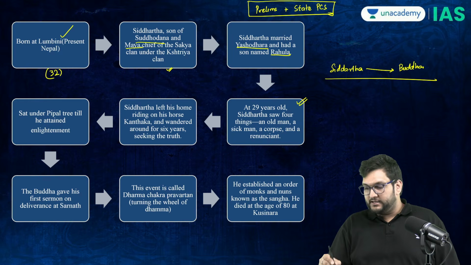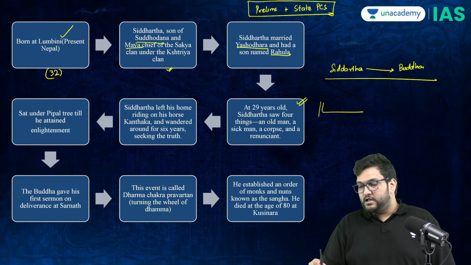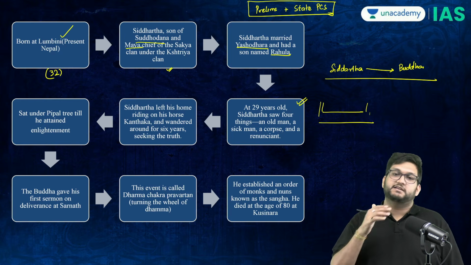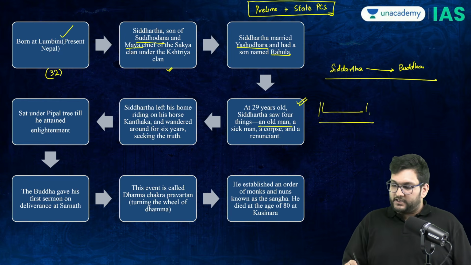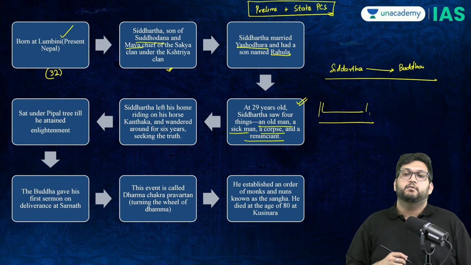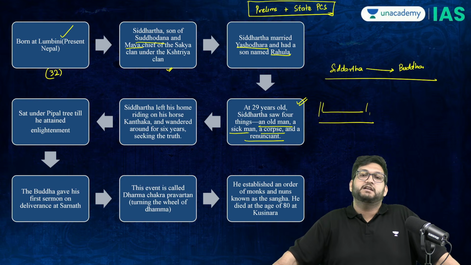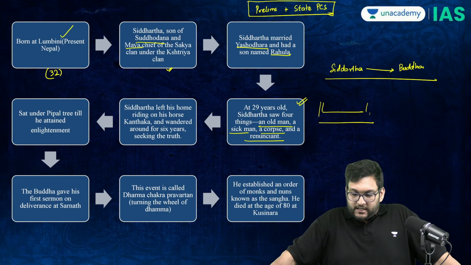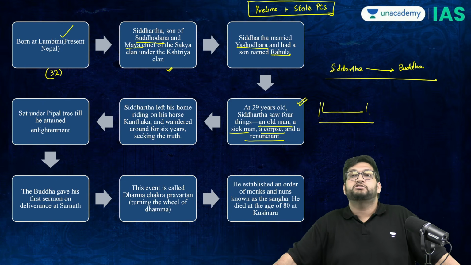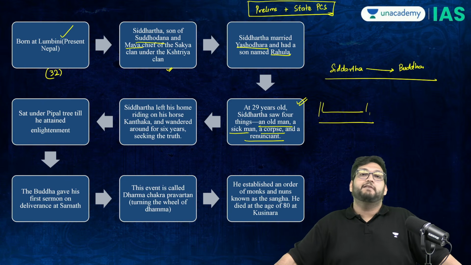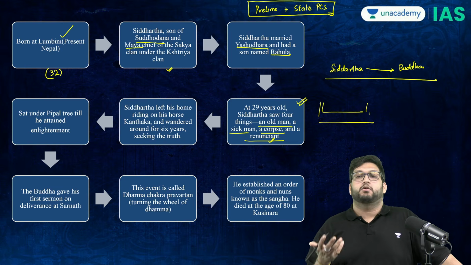And at the age of 29, standing on his balcony, he will see four things which will change his life forever: an old man, a sick man, a corpse, and what is called a renunciant. Old man means aging cannot be stopped by money. Sick man means that disease does not look at money. A dead man means that money can't stop death. And the solution to all these problems is giving up worldly pleasures, looking for the truth, which will give you eternal happiness and moksha, which is the renunciant or monk.